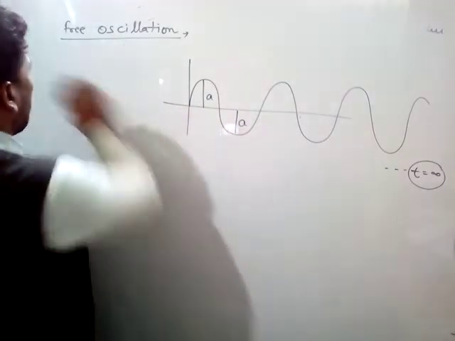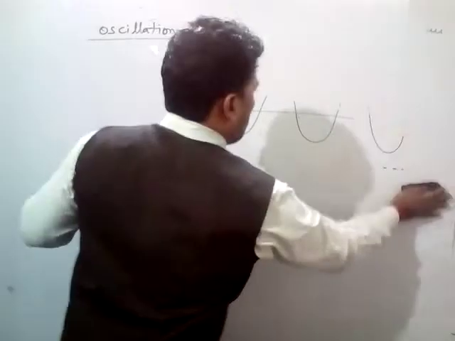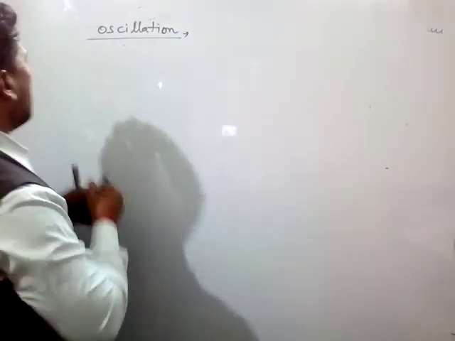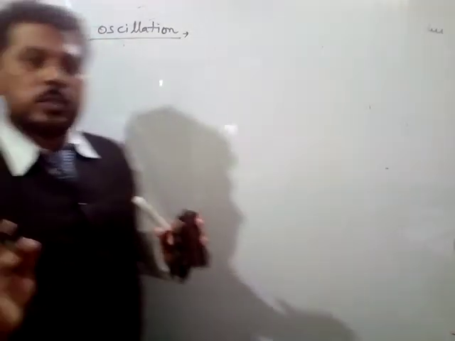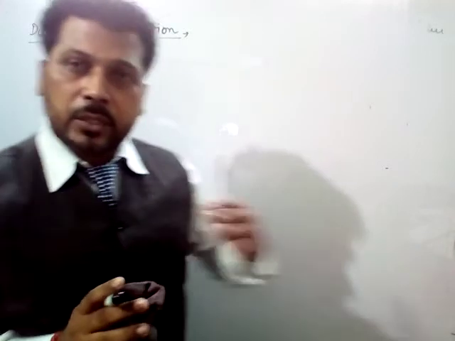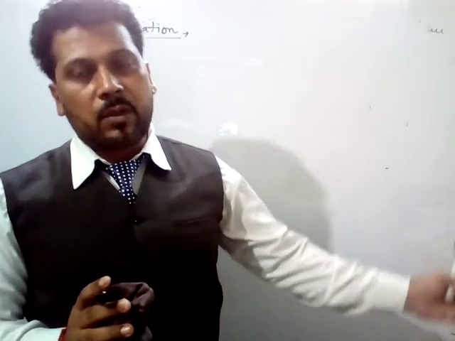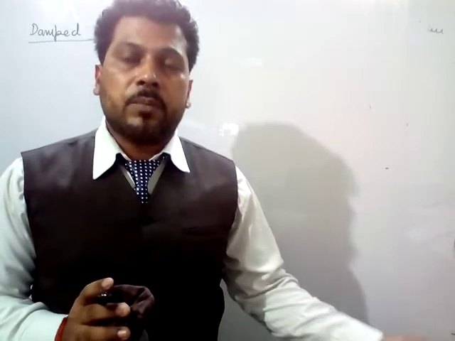Okay, now let me discuss these, the damped oscillations. Damped oscillation means its amplitude decreases continuously, and a time comes when its amplitude becomes zero.